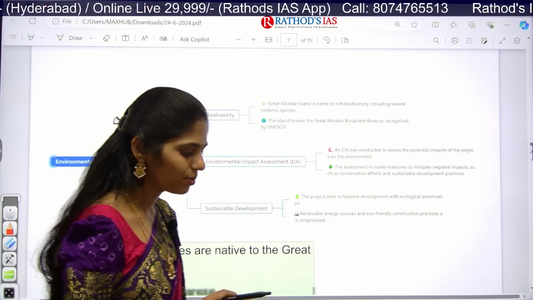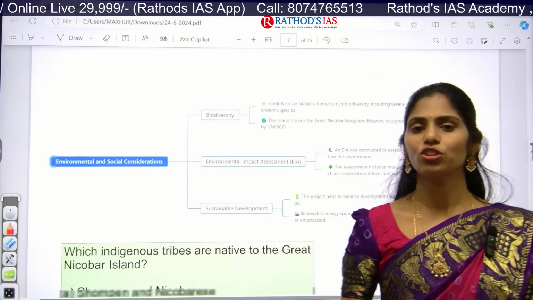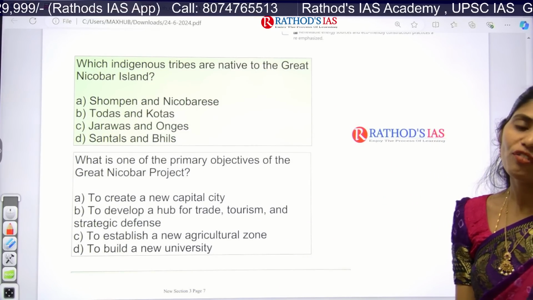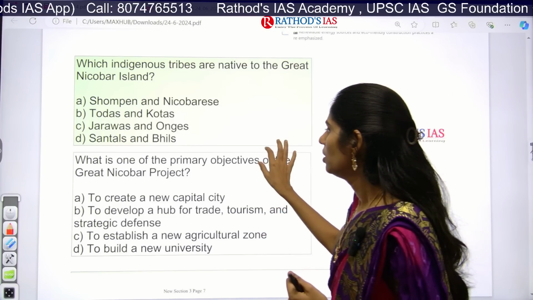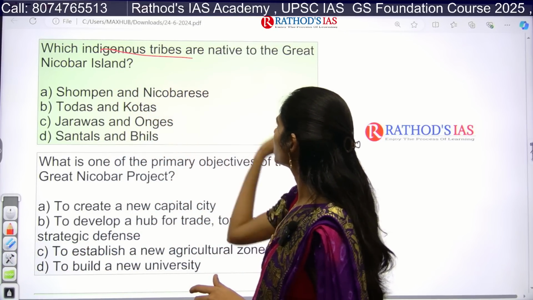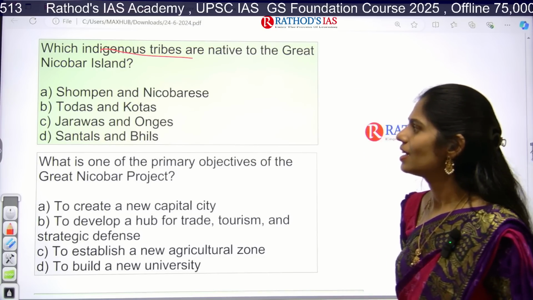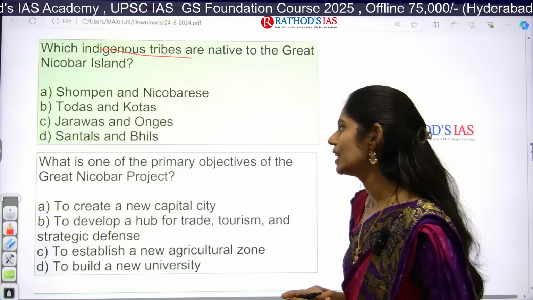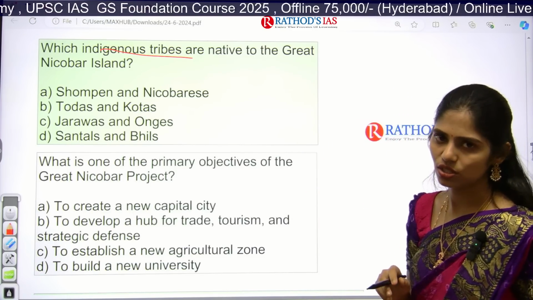Before seeing the prelims based questions, I want all of you to open your atlas, at least the first and second page of your Oxford atlas, and see the map of the Andaman and Nicobar Islands, and see some important locations. That is one sincere request from my side. And next, which indigenous tribes are native to Great Nicobar Island? Option A is Shompen and Nicobarese, option B is Todas and Kotas, option C is Jarawas and Onges, and option D is Santals and Bhils. Please let me know which is the correct answer for this first question.